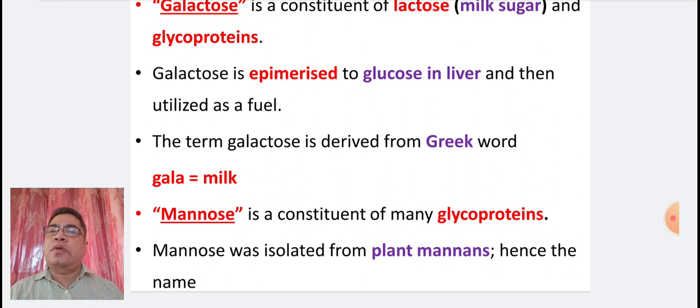Galactose is a constituent of lactose or milk sugar and glycoproteins. Galactose is epimerized to glucose in the liver and utilized as a fuel. The term galactose is derived from the Greek word gala, which means milk. Mannose is a constituent of many glycoproteins. Mannose was isolated from plant mannans, hence the name.